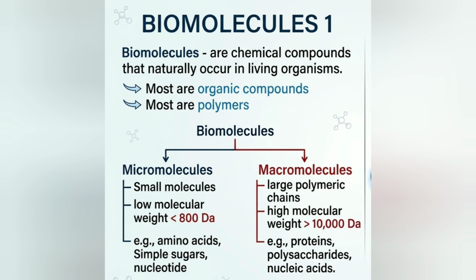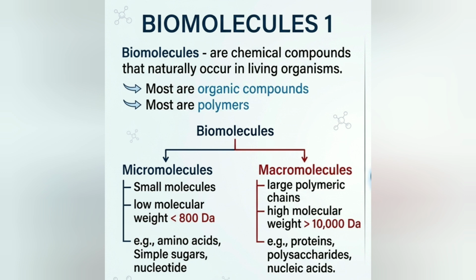On the other hand, the biomacromolecules or macromolecules are those compounds which have a larger molecular weight, that is more than 800 Daltons or more than 10,000 Daltons. So they can be considered to be the polymeric units of the micromolecules. That means they are formed from the micromolecules like amino acids. Amino acids form the proteins. So protein is a macromolecule which is formed from the micromolecule amino acids.